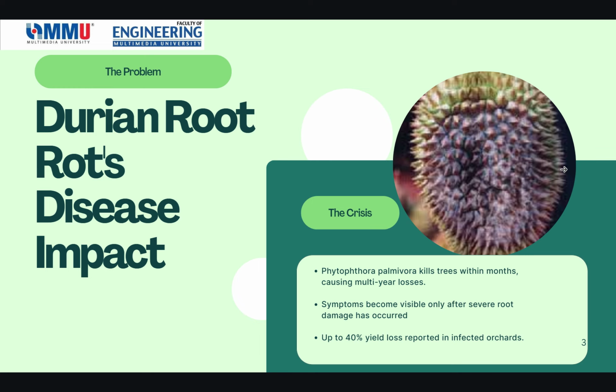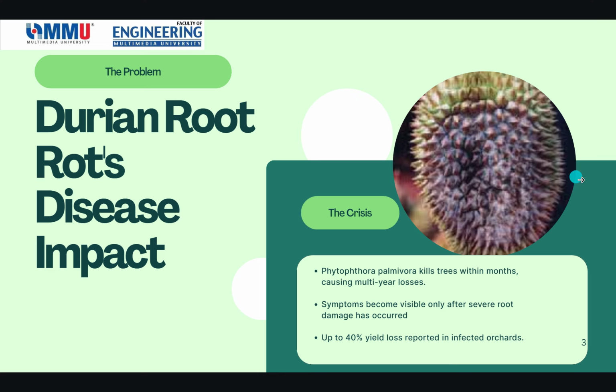However, the farmers face a devastating crisis: a disease caused by a pathogen called Phytophthora palmivora. The disease causes root rot in the tree and can kill the tree within a few months, leading to multi-year losses, and up to 40% yield loss has been reported in infected orchards.